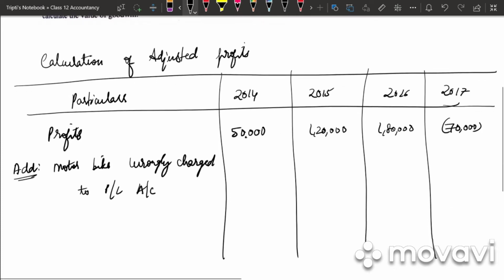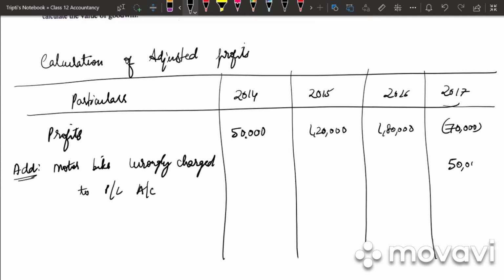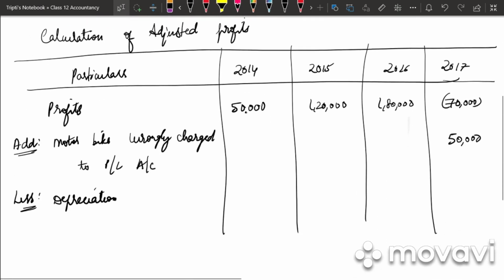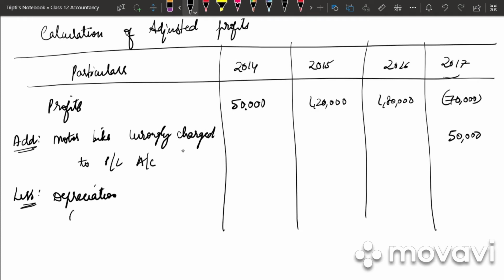So we will be adding 50,000 and then we will be deducting our depreciation. What percentage is the depreciation? It is at 20%. So 50,000 into 20 by 100. Why 50,000? Because the motorbike is purchased for 50,000.